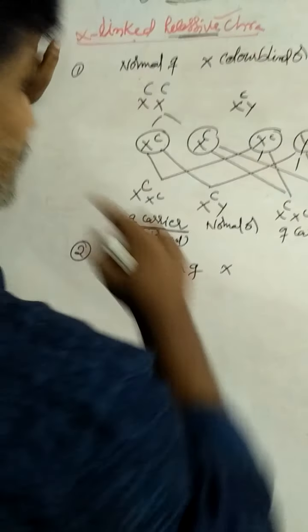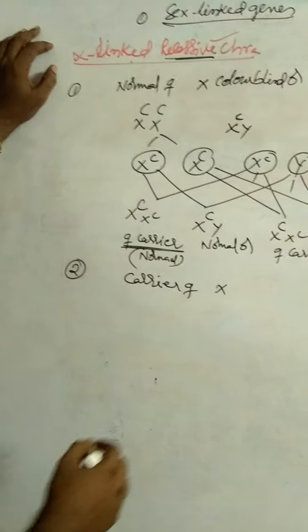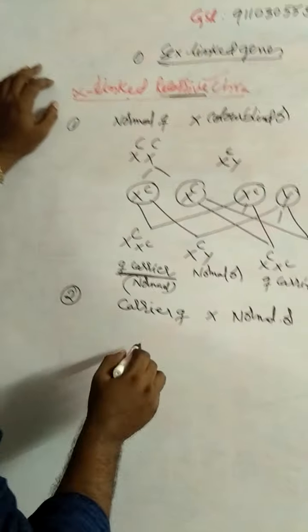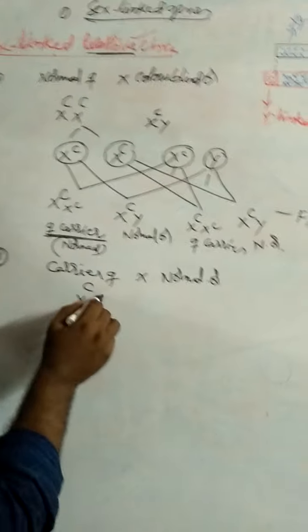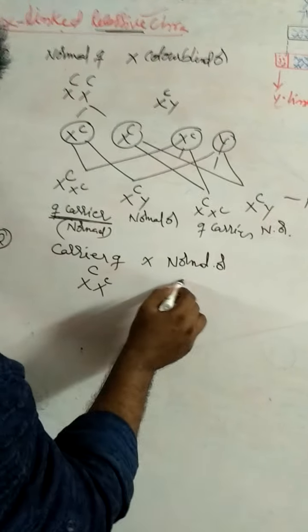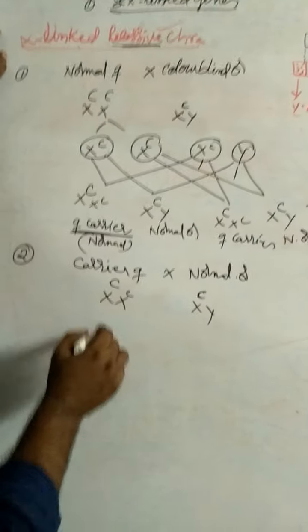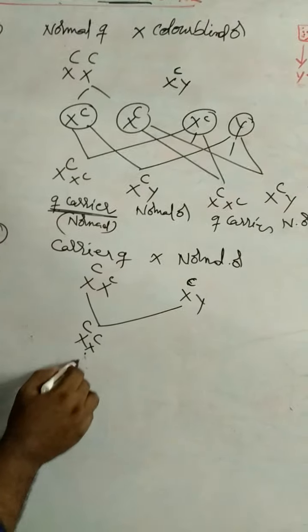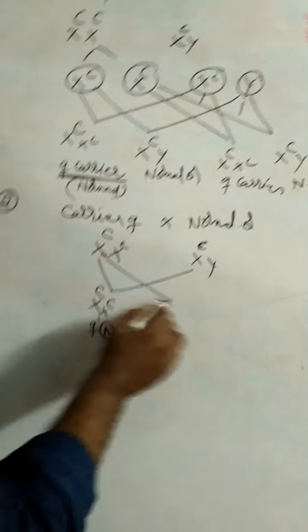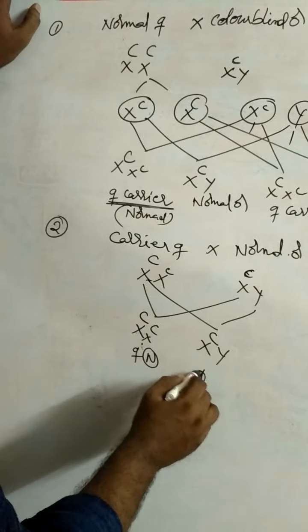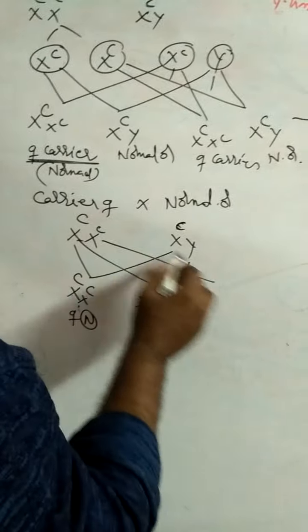And coming to the second case, carrier female into normal male. Carrier female XX, carrier capital C, small c, normal male XY, capital C. So X power capital C, X power capital C. This one also capital C. So this is a normal female. And the second one, X power capital C and Y, normal male.